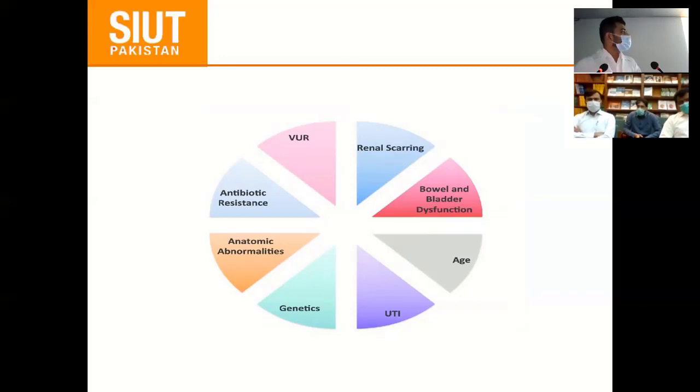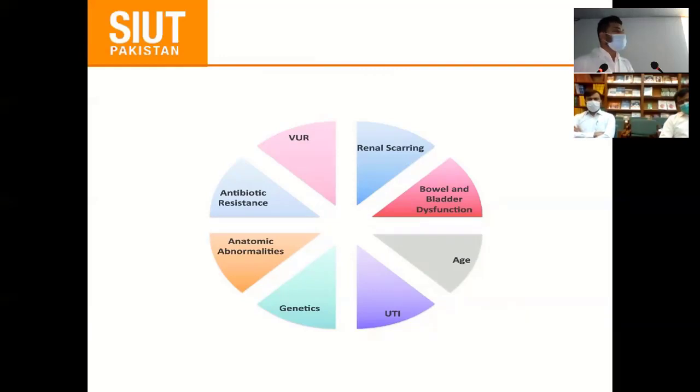This tells us the age distribution among pyelonephritis patients. In the pediatric population, it's 0 to 4 years, and in adults, the peak is in females and males at 35 and 30, and then 80 years, mostly in old age. In genetics, interleukin 6 and chemokine receptors are involved in pyelonephritis. Multiple anatomic abnormalities like urethral stricture, posterior urethral valve, high bladder neck, increased intravesical pressure, and ureteric stricture are all contributing towards pyelonephritis.